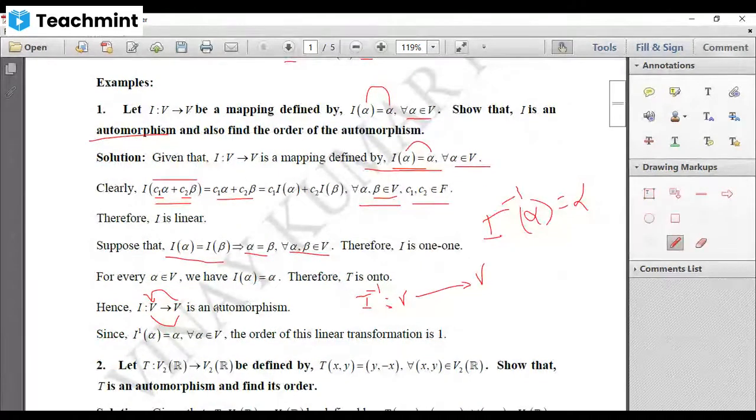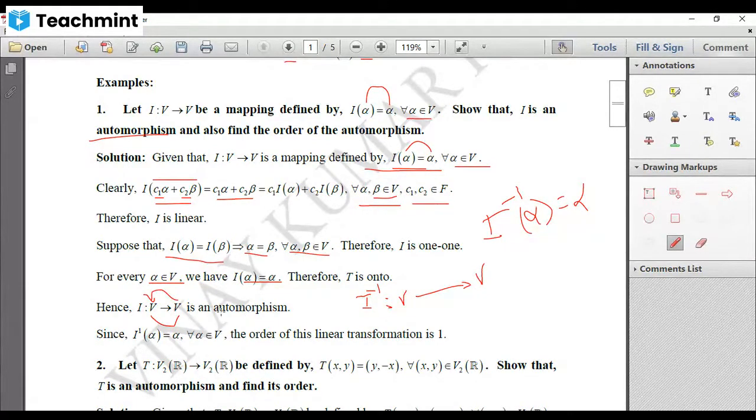Remember, if you want to say a mapping is onto, every element of codomain should have image in domain. And here every element of V has image: I of alpha equal to alpha. And if you send I to this side, that becomes I inverse of alpha equal to alpha for all alpha belongs to V, and both are V. Therefore, this mapping is trivially onto. Hence, I is an automorphism.